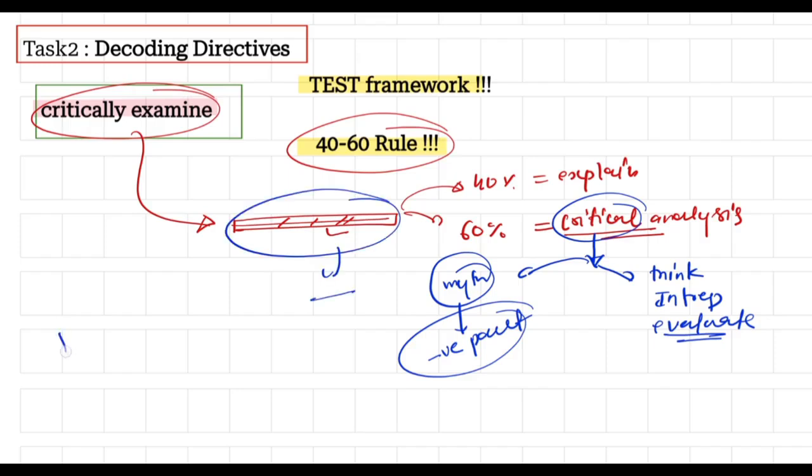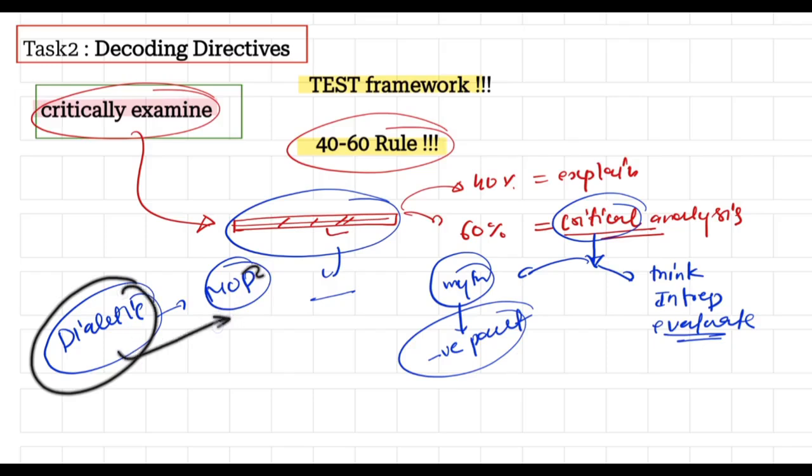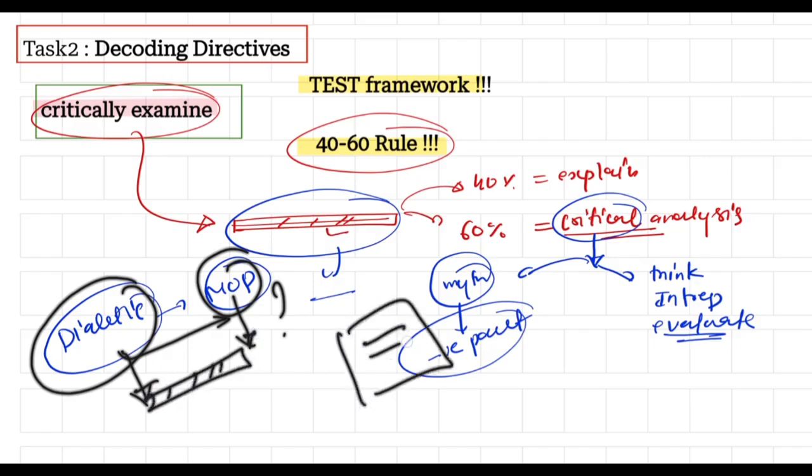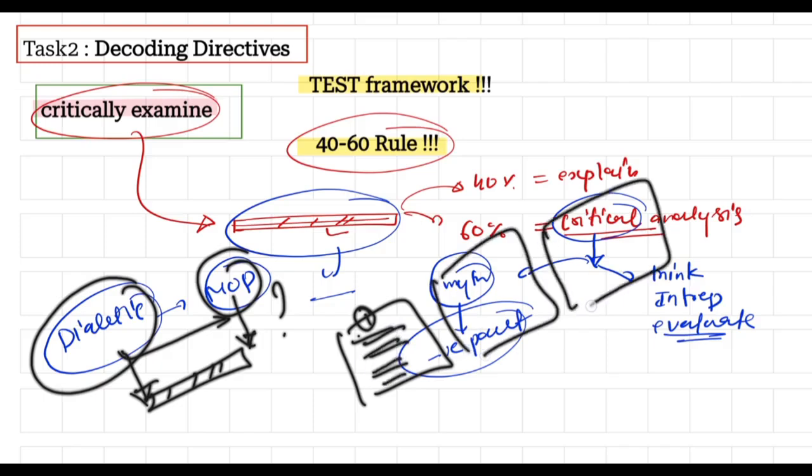Evaluation, take the example here. Our question was dialectics and the mode of production. So that was the statement. What kind of evaluation do we have to do here? For example, dialectics leading to change in the mode of production, is this correct? First of all, you have to explain what dialectics and mode of production are, and what the relationship between them is, and establish it in the first page of your answer. After that comes the second and third page, because it's a 20 marks question. So from the half of the page you have to start this thing.